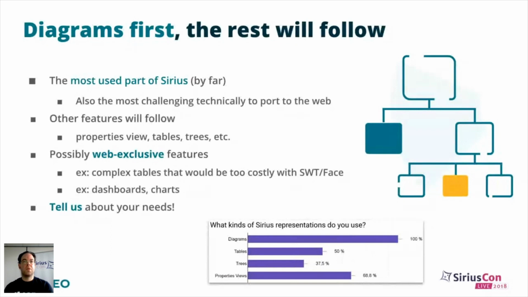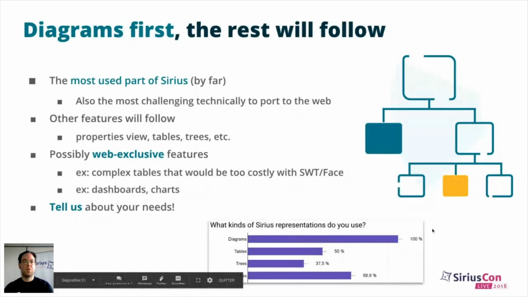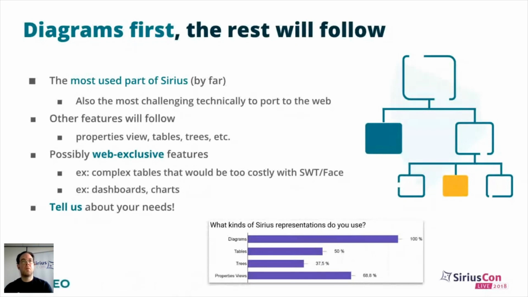First, because obviously it's used by everyone. In our survey last year, 100% of the people who responded used diagrams. And it's also the most challenging part technically. Once we have these diagrams running, the rest will be easier to port.